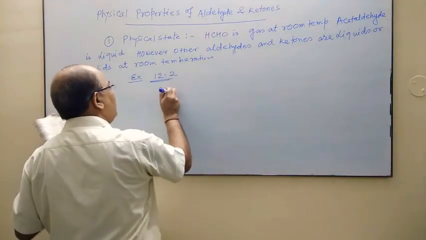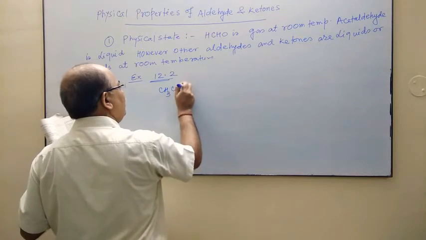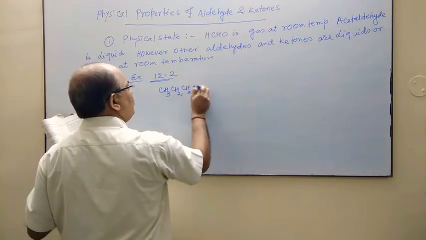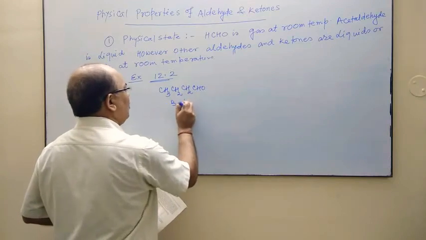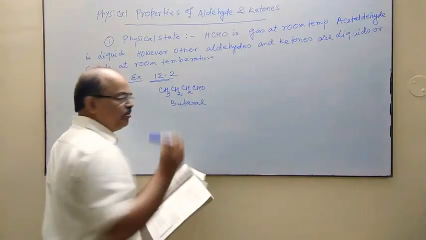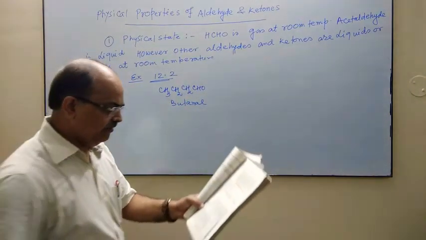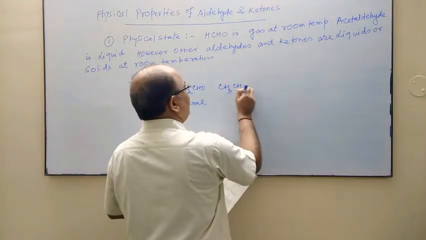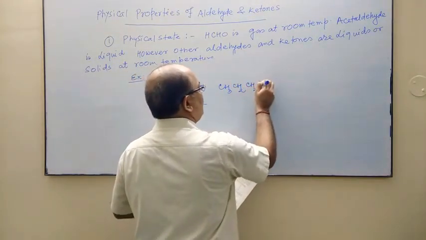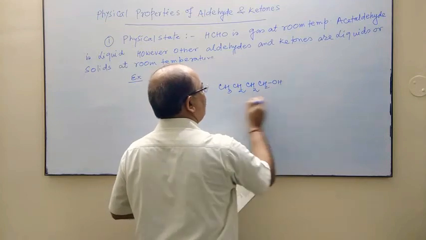The first compound is CH3CH2CH2CH2, this is butanol. I hope you know the name of this compound is butanol.